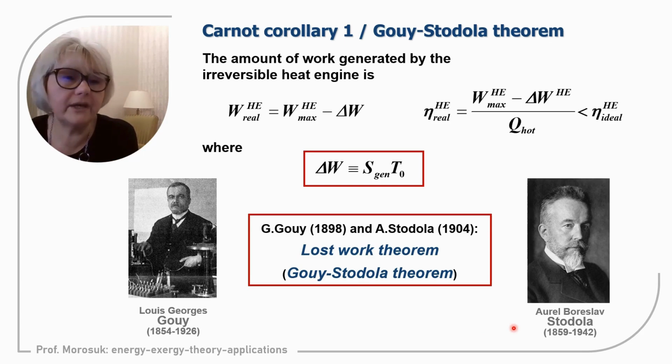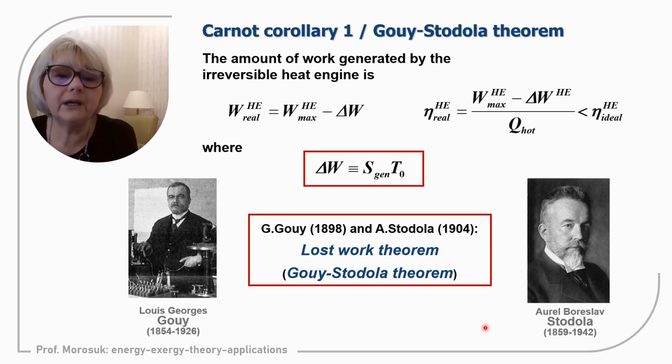two researchers obtained this equation completely independently. The work of Gouy was written in French in 1898, and the work of Stodola in German in 1904. Of course, in that period of time, 6 years was not a very long period, with no internet and no international journals where research was published, and the time of transfer of information was, of course, very long.